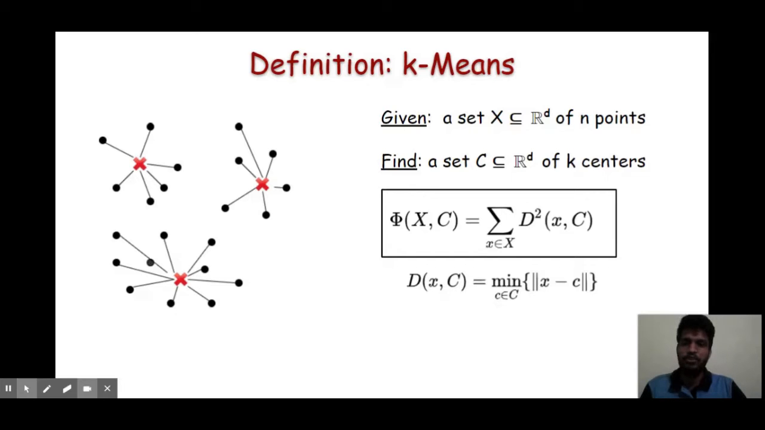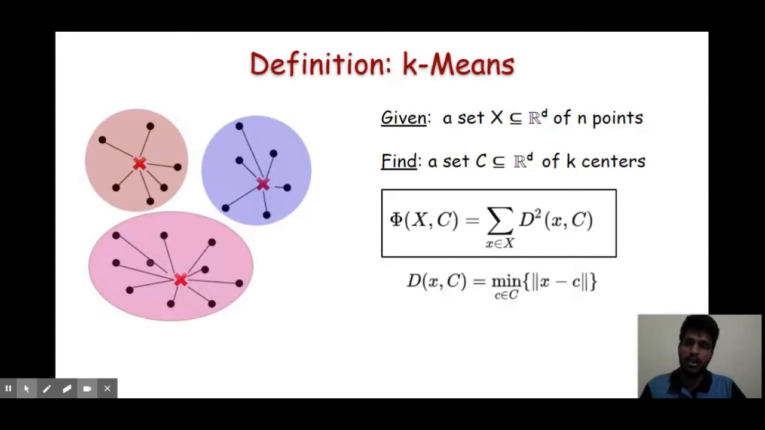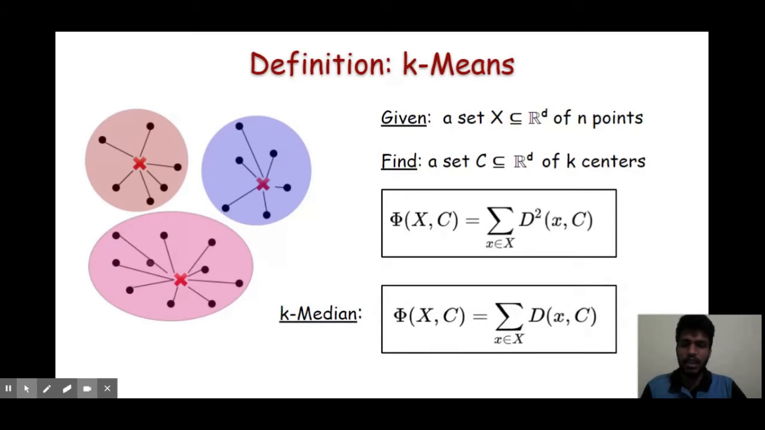So note that the points which are assigned to the same center are kind of close to each other and hence they belong to the same cluster, and this gives a clustering of the entire dataset. Like the k-means problem, there is a k-median problem also. Here instead of squared Euclidean distance we take simply the Euclidean distance. So all our techniques also apply to the k-median problem. In the entire discussion we will only take into account the k-means problem.